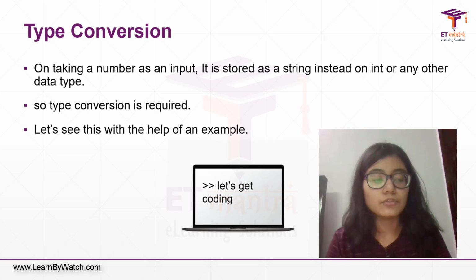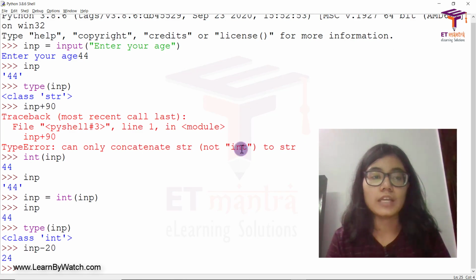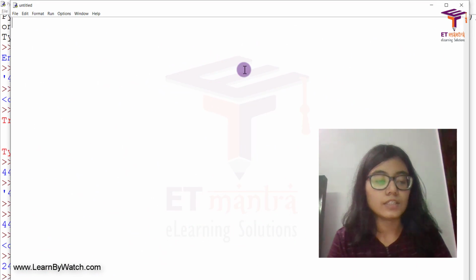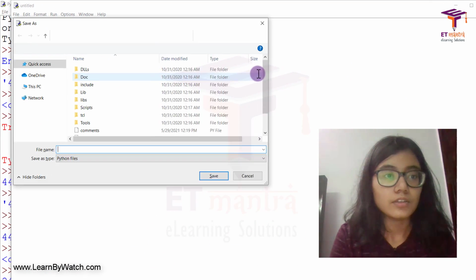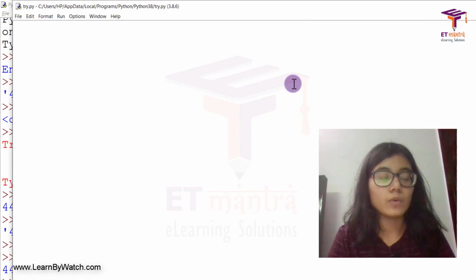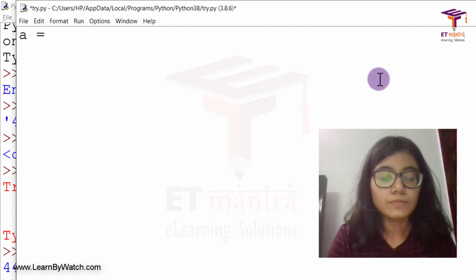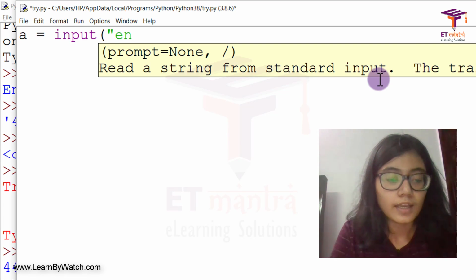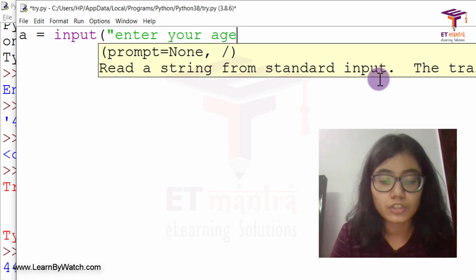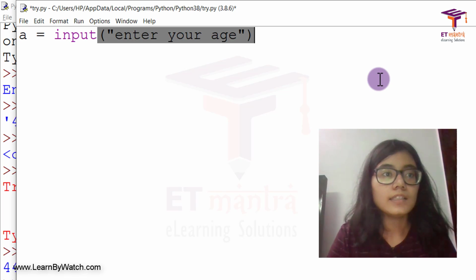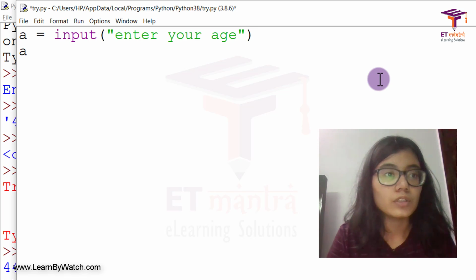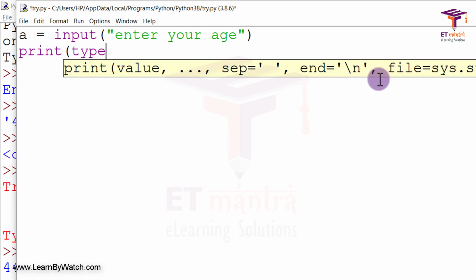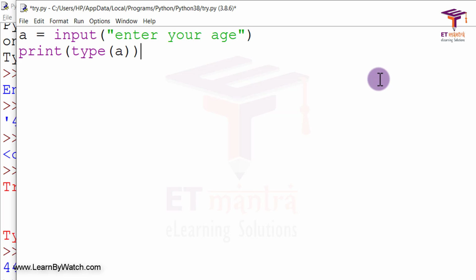So let's see how we can do that with the help of our Python shell. We can even create a new script from here and save it as try.py. Over here I will give a equal to input of, let's say, "enter your age", and after that I am also going to show you the type of it. So print type of a.